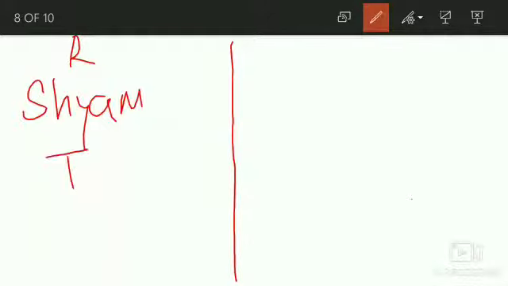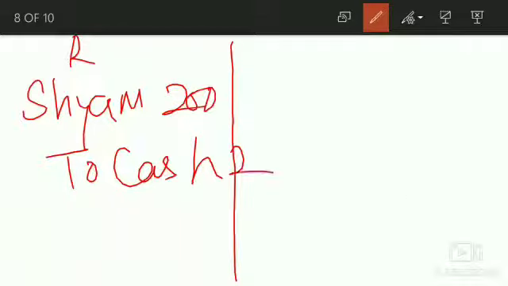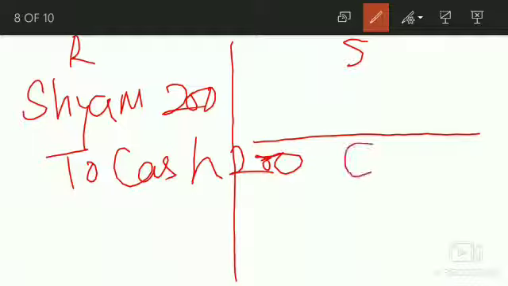Shyam account debit to cash rupees 200. This is the journal entry in the books of Reema. With the help of this entry, we can open two accounts in the books of Reema, that is the ledger. The first is Shyam and the second is cash.